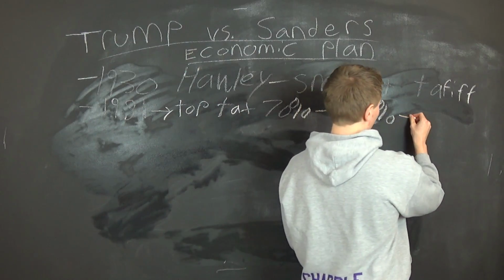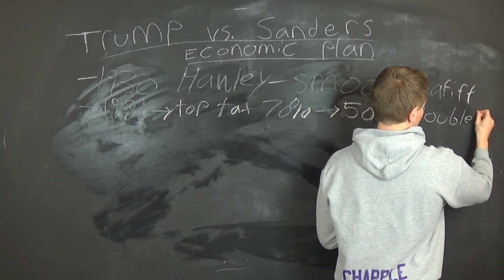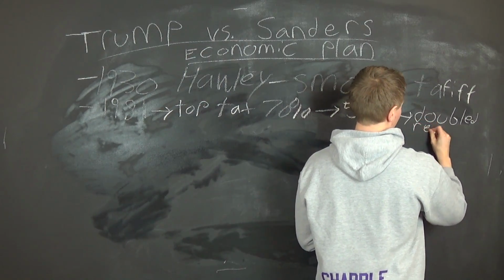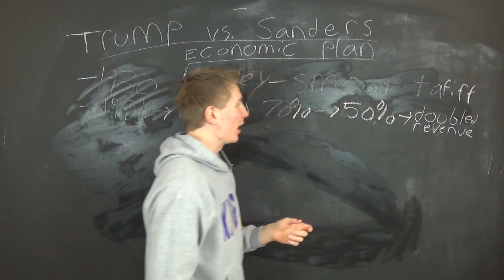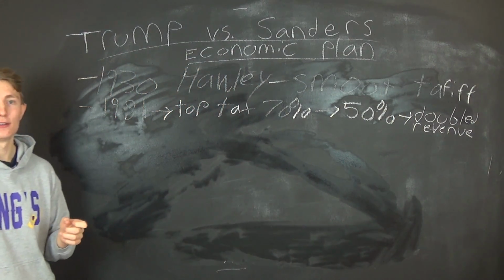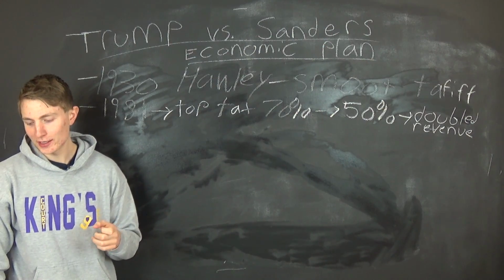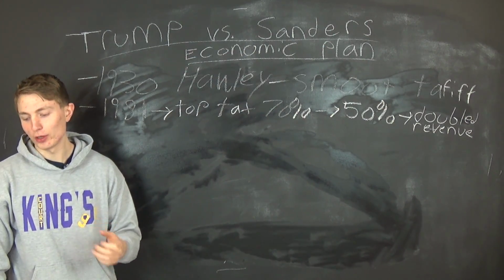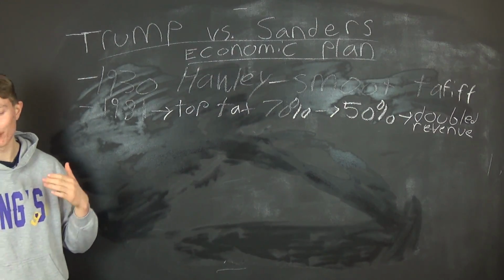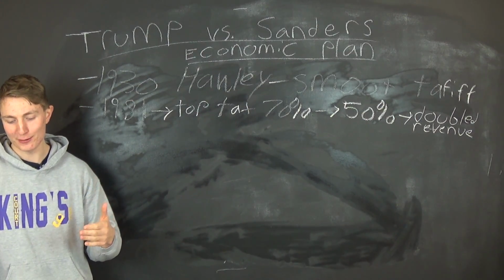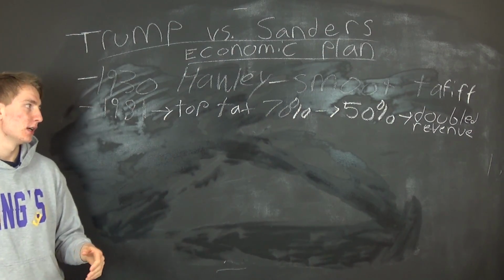So it doubled revenue of the people being taxed like that. I think the numbers were the taxable income from the rich. The amount of income that the rich brought in went from 22 billion to 49 billion in a span of 3 years. So more than doubled the revenue.